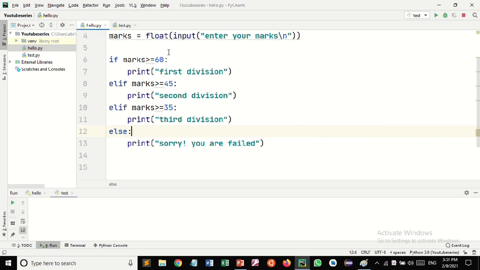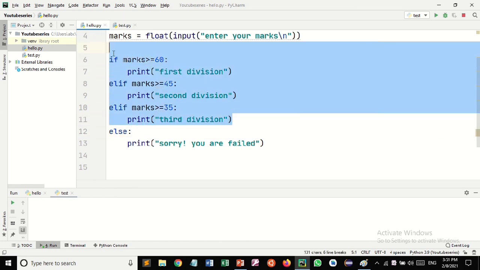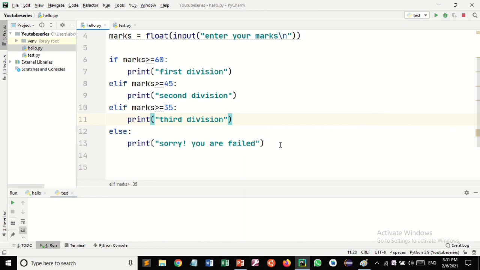For elif marks greater than 35, it will print third division. If all these conditions become false, it will print sorry, you have failed. That means it's not matching the requirement set by these conditions.